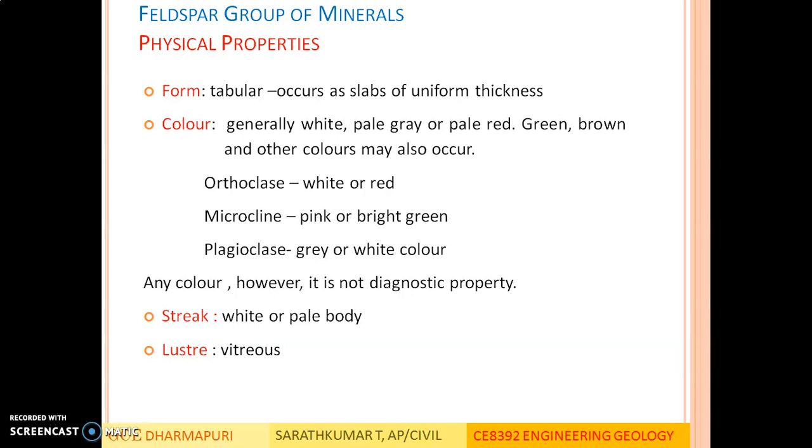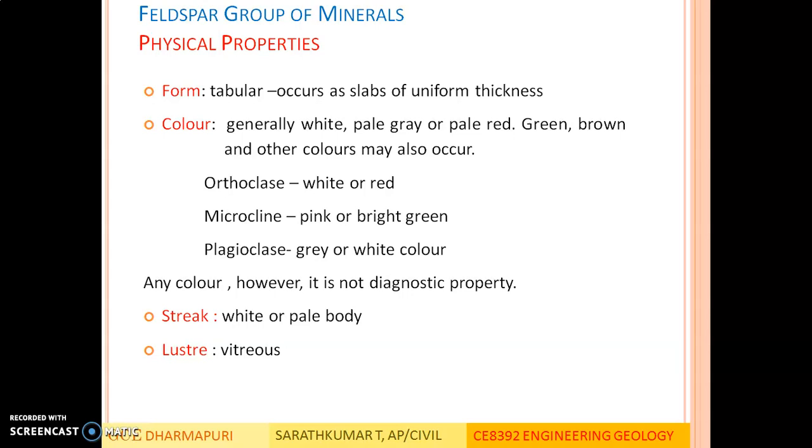So first, form. This feldspar group of minerals looks tabular, which means occurs as slabs of uniform thickness. Color. It generally occurs in white, pale grey or pale red. Other colors like green, brown may also occur. Orthoclase feldspars occur as white or red in color. Microcline occurs in pink or bright green. Plagioclase feldspars occur in grey or white color.